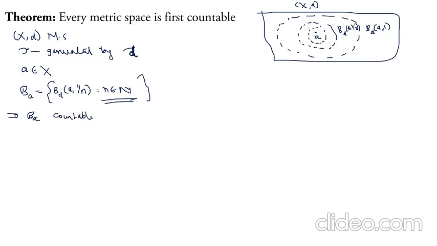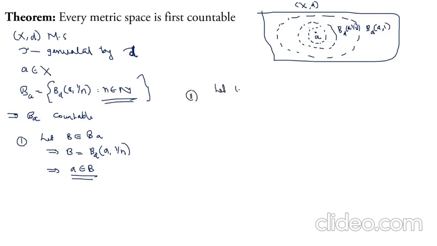Now we will prove that B_A forms a local basis at A. Then we can say that (X, tau) has a countable local basis, which means it is first countable. So clearly B_A is countable, and it is enough to show that it forms a local basis at A. For that we check two conditions. Let B belong to B_A. Then B is of the form of an open ball with center A and radius 1/n for some n in the natural numbers. That means A must belong to B. So condition 1 holds. Move on to the second condition.